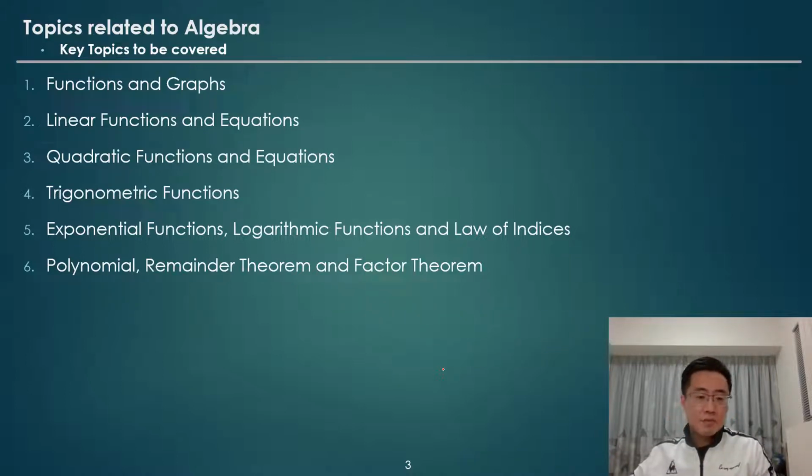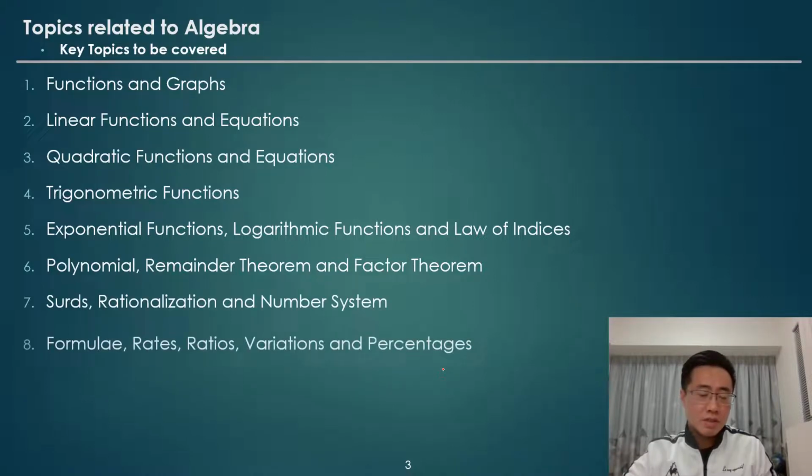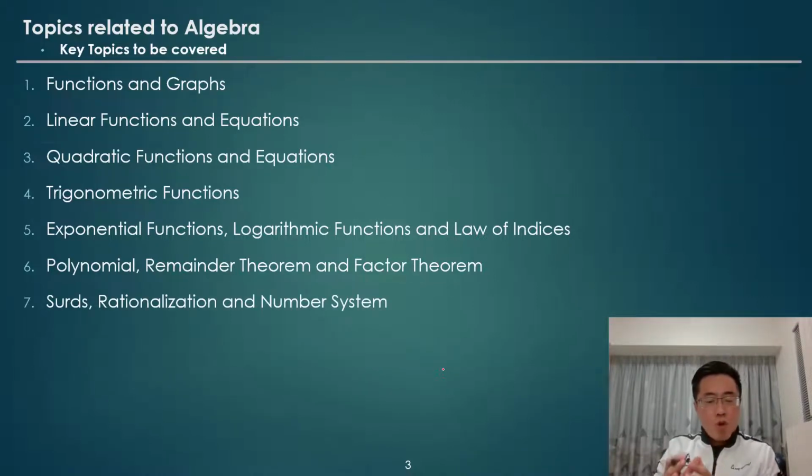And then after that, we'll talk about the next topic, which is surds, rationalization, and number systems. A surd means something like root 2 and root 3. Rationalization is about removing the radicals. This is called a radical and also called a surd. They are the same thing.